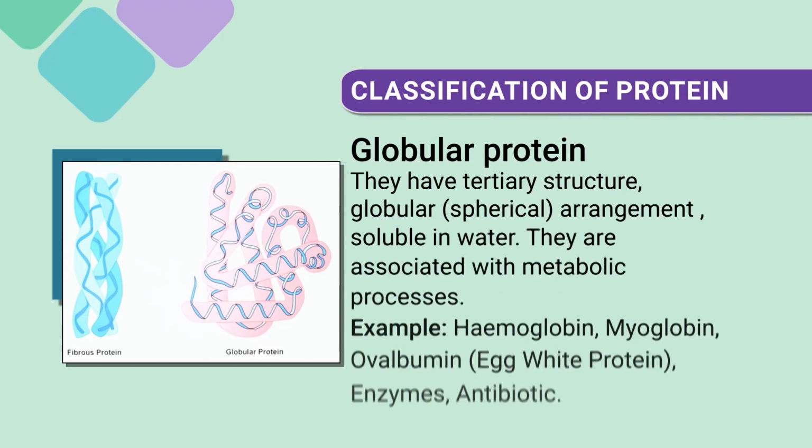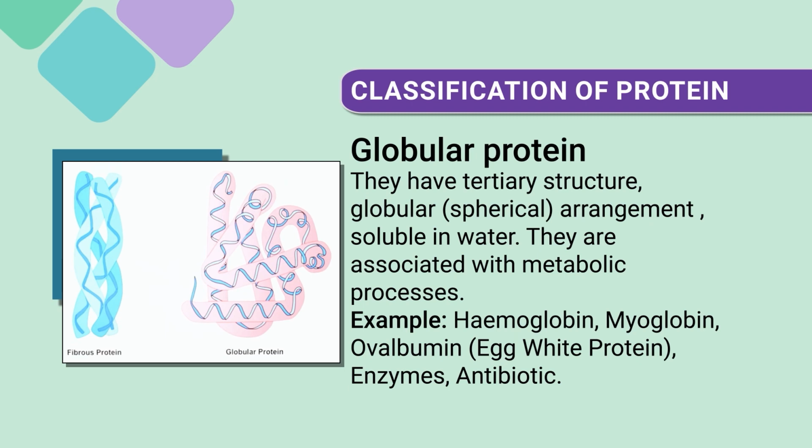Then another group based upon shape is globular protein. They have tertiary structure, a globular, that is spherical, arrangement. That protein is soluble in water. They are associated with metabolic processes. Examples: hemoglobin, myoglobin, egg white, enzymes, antibiotics. These are some examples of globular protein.